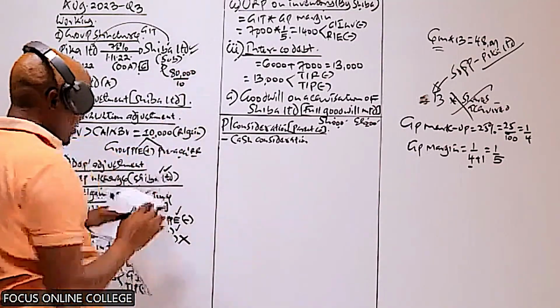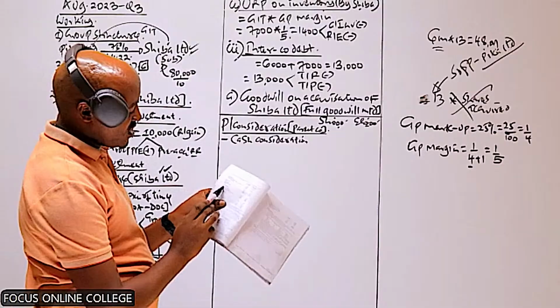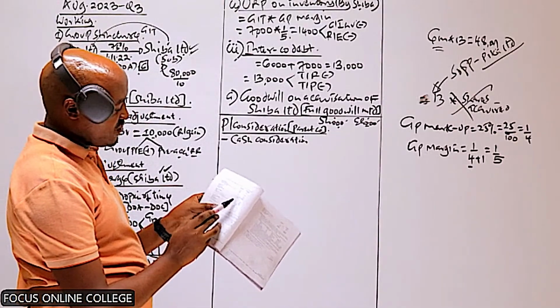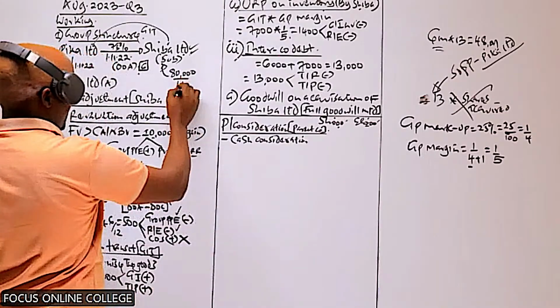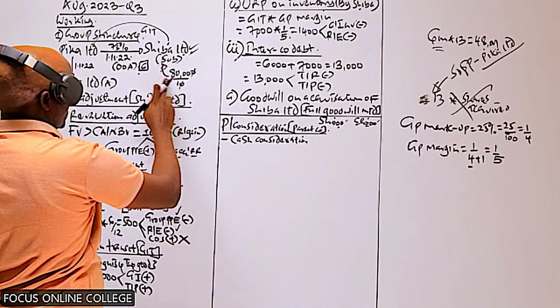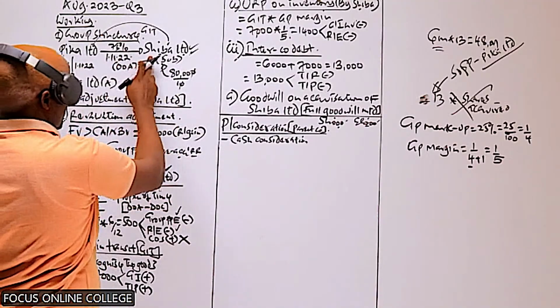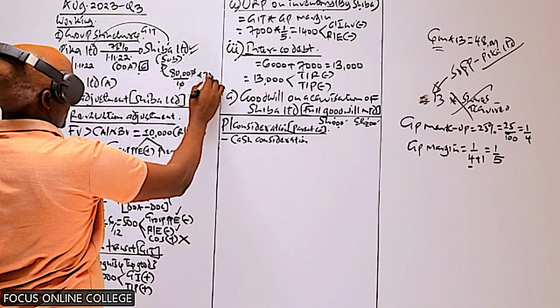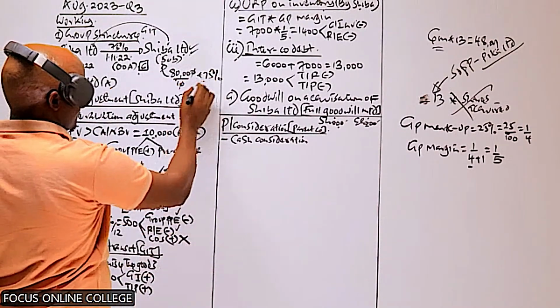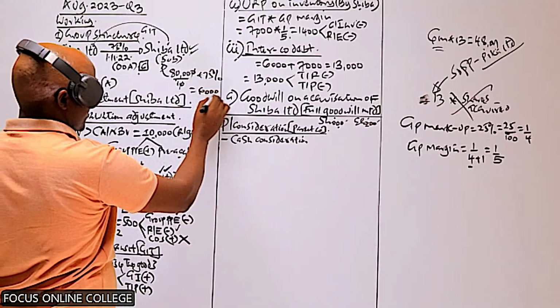The ordinary shares of this company have a par value of 10. So the shares issued by this company are 8,000. The shares Pika Limited acquired in Shiba were 75%, so 75% of this will give you 6,000.